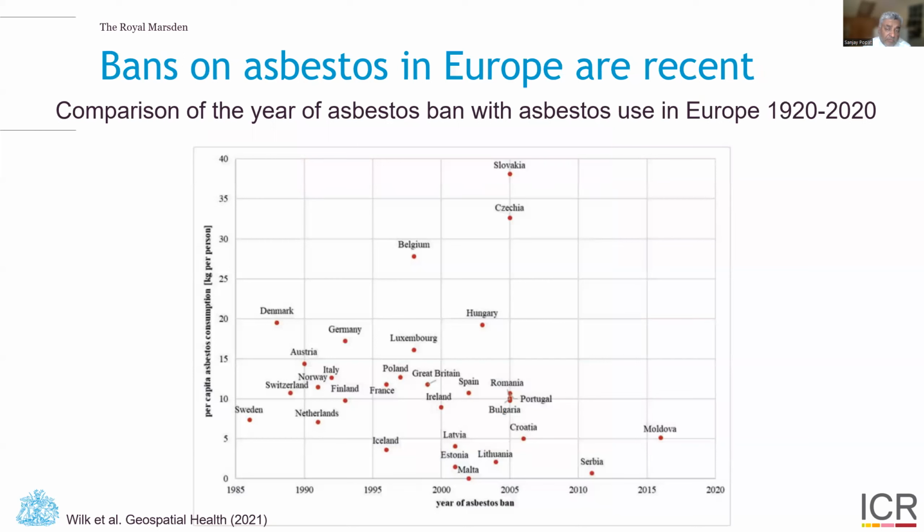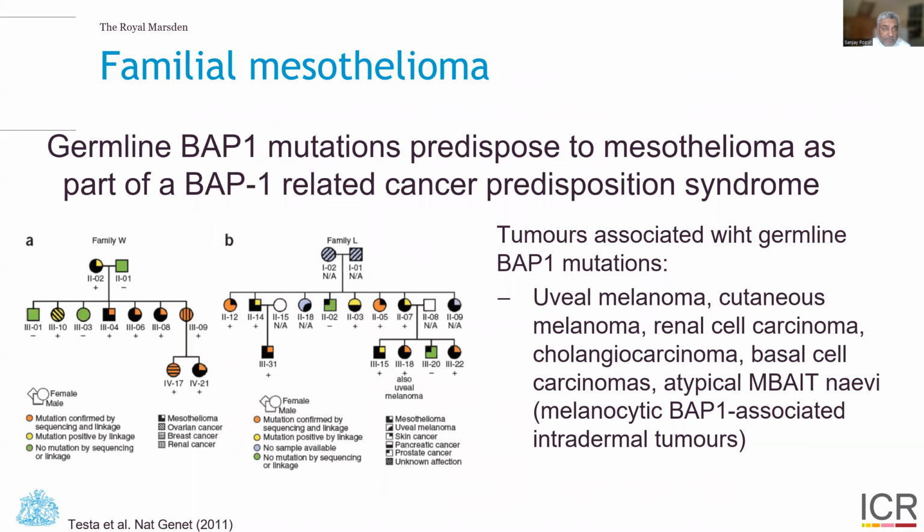However, when we look at the history of prohibition of asbestos in many countries around the world, look at the year of bans in the x-axis for all the different countries. Final prohibition has only come in very, very recent times. Great Britain, for example, in the late 1990s. And if you plot that against the per capita asbestos consumption, you can see there's a big problem still ongoing with asbestos likely exposure and definite exposure in many parts of Europe.